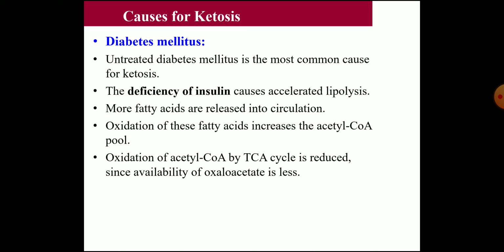So the acetyl coenzyme A cannot enter the TCA cycle for the production of energy. Instead, it accumulates and is converted to ketone bodies. That is, two molecules of acetyl coenzyme A condense, then form HMG-CoA, and finally the ketone bodies.